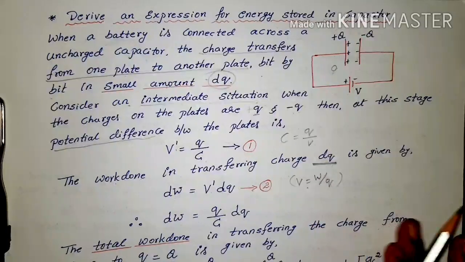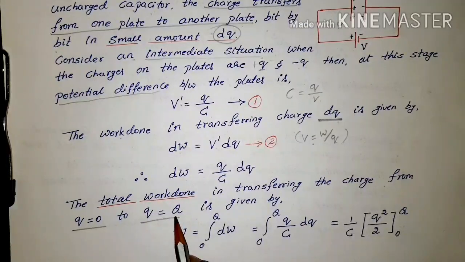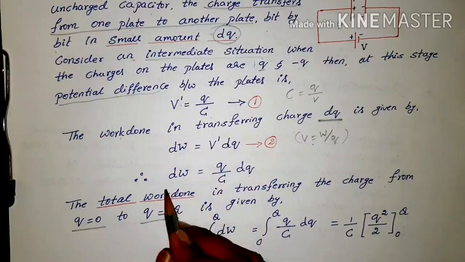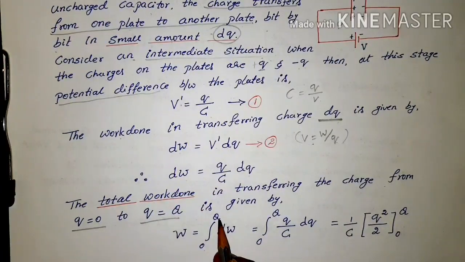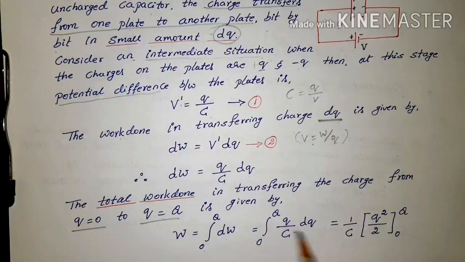So we take the minimum value as 0 and the maximum value as capital Q. For the total work done, we integrate the above equation from 0 to Q, substituting Q by C dQ in place of dW. Here 1 by C is a constant and q is a variable.